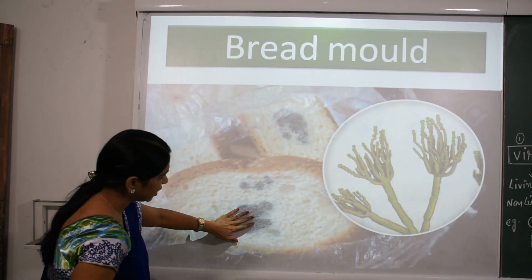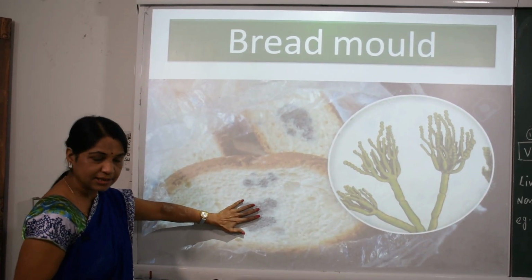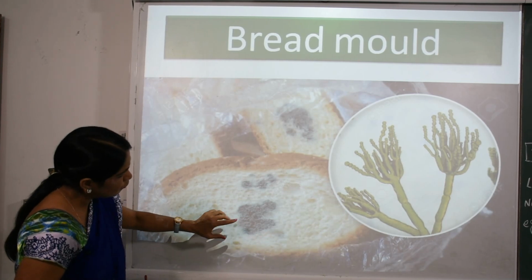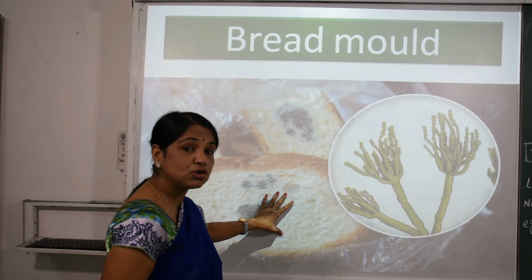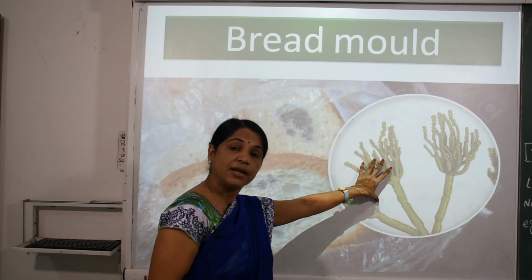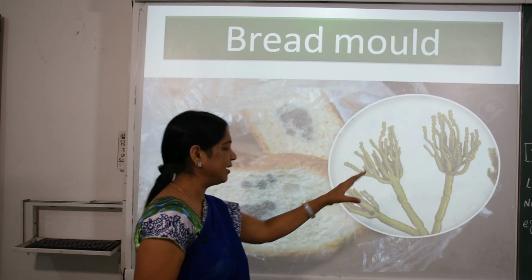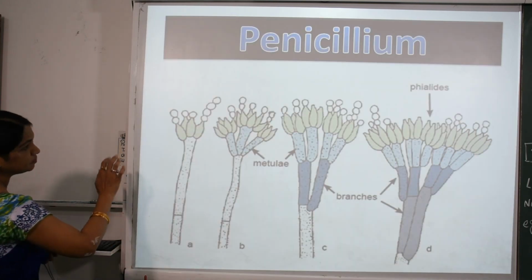Kindly see here in the picture a few darkish colors, but once we see it under the microscope, sometimes we get its color as green. Now let's see further.